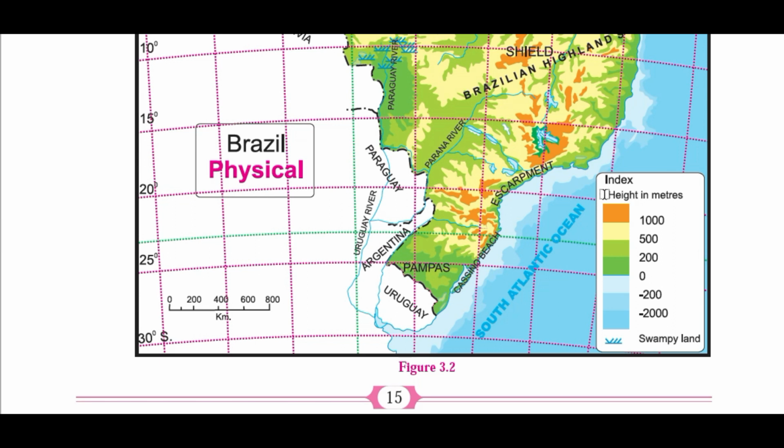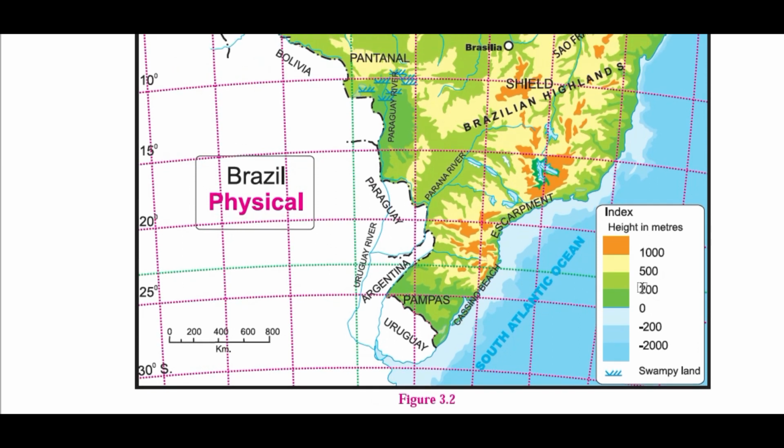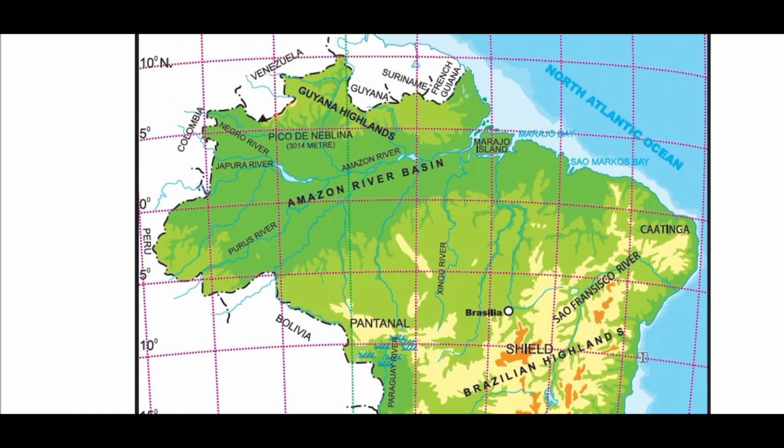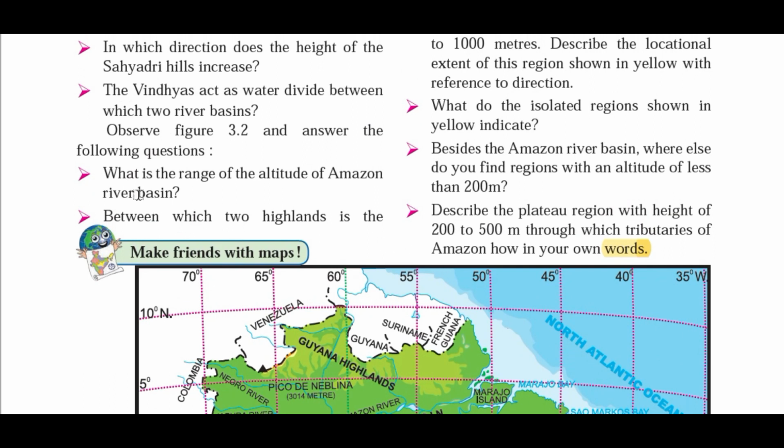This is the height in meters, so height may be positive or negative, depending on which direction we are measuring from mean sea level, that is from 0. If it is upward from mean sea level, then we take it as positive, and if it is below mean sea level, then we consider that altitude as a depth, meaning in a negative manner. Okay, so let's have the first question.